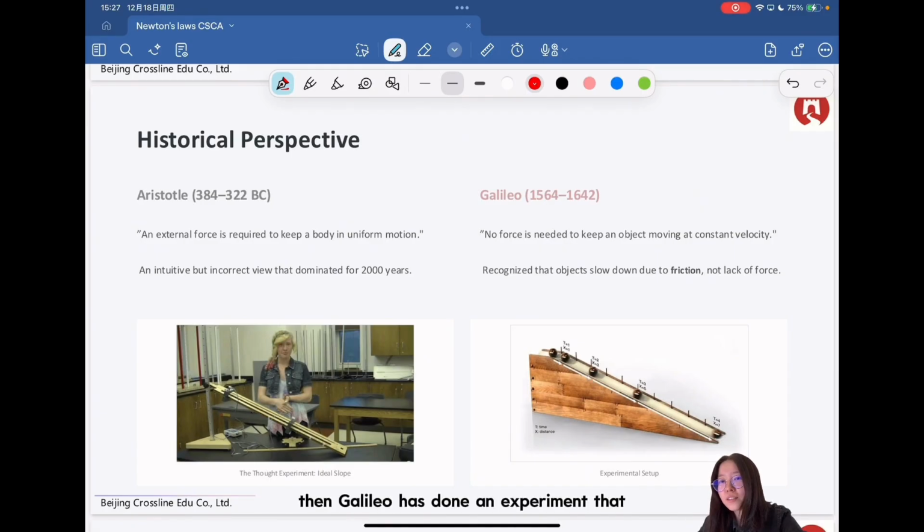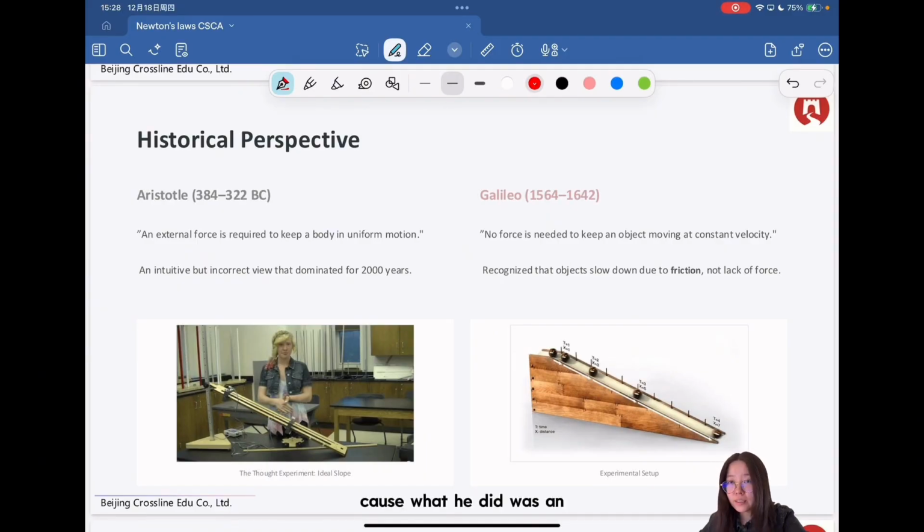Then Galileo did an experiment and found that no force is needed to keep an object moving at constant velocity, because he realized that even if you are not pushing the ball, it still moves forward for a while. So he recognized that objects slow down due to friction, not lack of force.